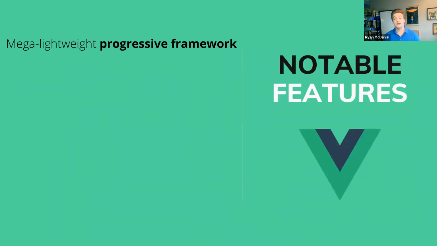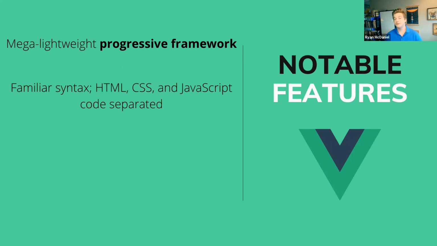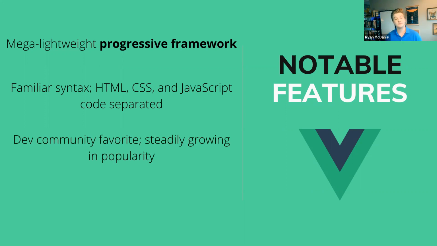In line with Vue's goals, Vue is extremely lightweight and is considered a progressive, incrementally adoptable framework, meaning a developer can use as little or as much Vue code as she chooses, progressively adding or removing portions without having to redo the entire app. Its threshold for entry is perhaps the lowest of the three frameworks, and approachability is at the core of its purpose. Vue uses familiar HTML, CSS, and JavaScript syntax separated into separate sections of code. This familiarity and separation makes it extremely simple to construct interactive, declarative UI components, which is part of the reason it's beloved by developers and continues to gain popularity.